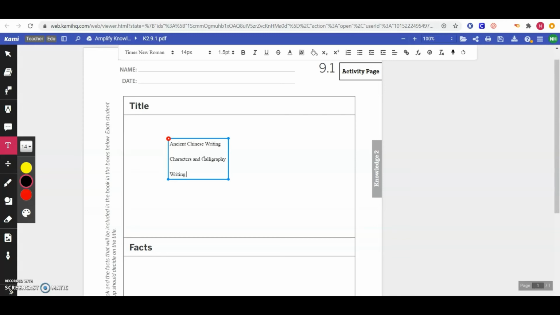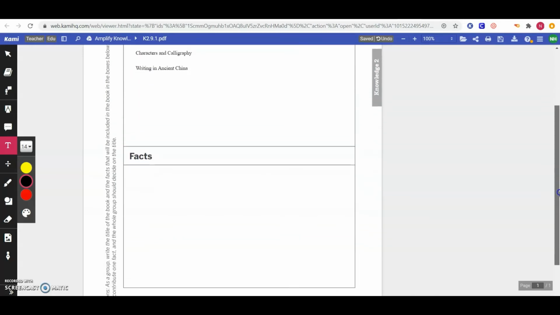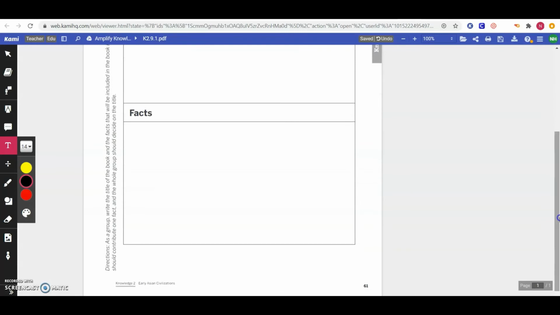Or it might be writing in ancient China. There are a lot of ideas that your title could be, lots of different things that you could use for your title. I want you to give me at least 3 ideas, at least 3 different ideas for a title for your book about writing in ancient China.